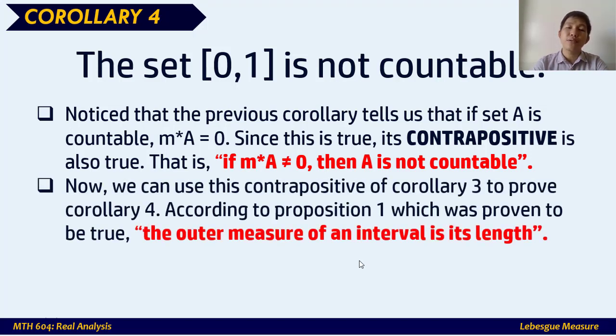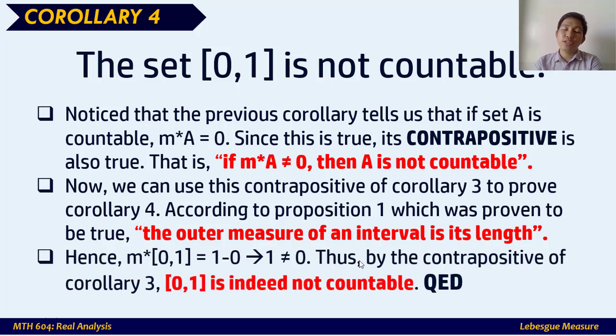Since the interval from 0 to 1 is given, we can now find the outer measure of that interval by subtracting the endpoints. The measure of the closed interval from 0 to 1 is 1 minus 0, and that's equal to 1, which is not equal to 0.